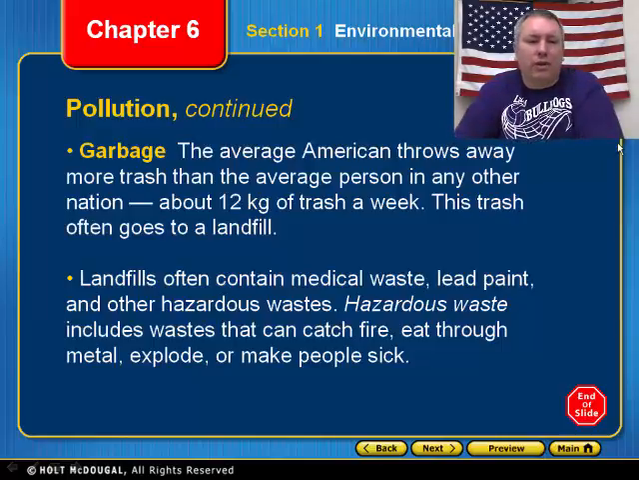When we look at garbage, the first one that we have, it says here, Americans throw away more trash than the average person in any other nation. We throw away more garbage than the average person in any other nation. 12 kilograms of trash a week. That is crazy when you think about that.